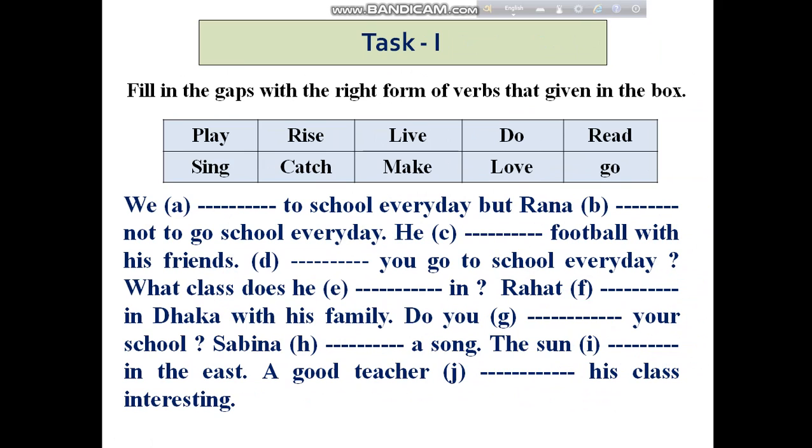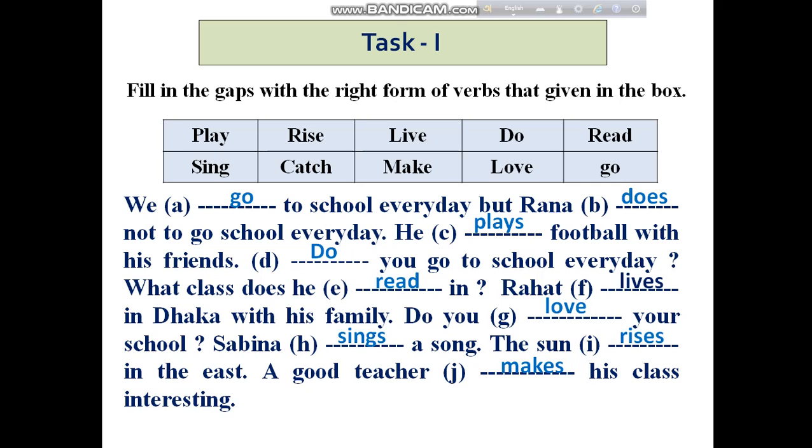Now here is a task for you. Do it now. This is a fill in the gaps, and here are some clues given for you. Okay, I am sharing the answers with you. So these are the answers.